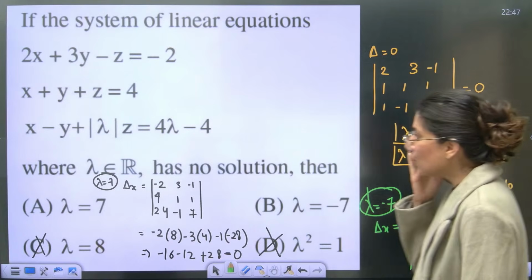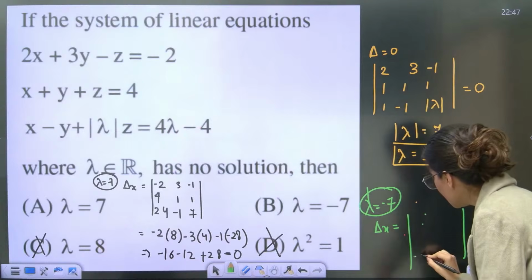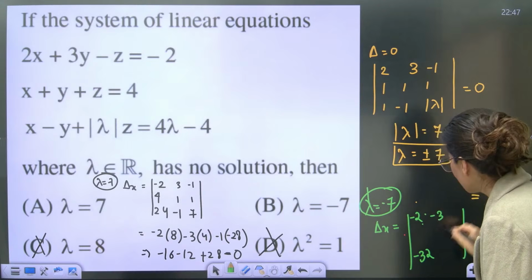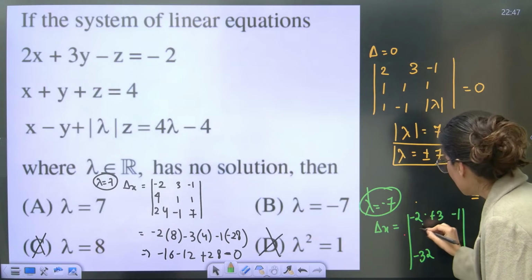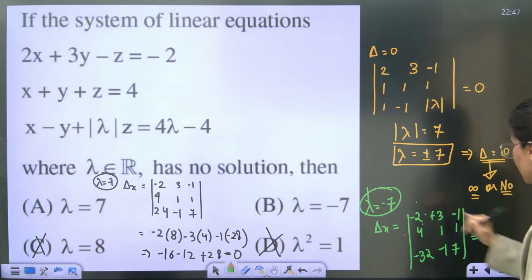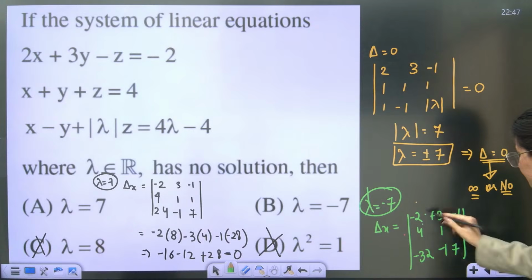Okay. So the only thing, for -7, 7 4s are 28, -4, so -32, rest everything will be same. Are you getting it? -2, -3, +3, -1, 4, 1, 1, -1, 7. If you open it, you will realize that again same thing will happen. So this is -16.